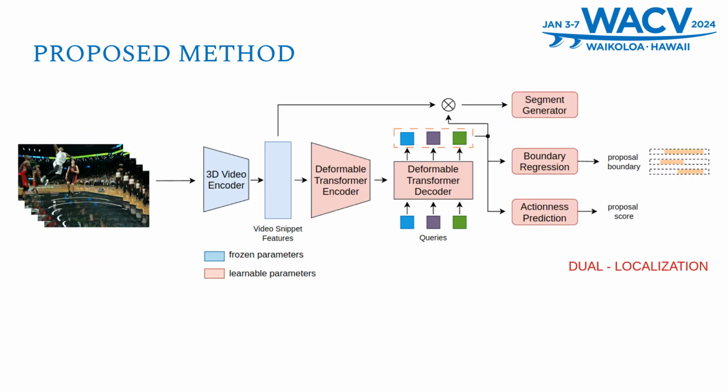In the dual localization module, we adopt the deformable transformer because it requires remarkably less time to train and, more importantly, achieves better performance at detecting small objects. This characteristic brings an advantage in coping with the vagueness in action boundaries and temporal redundancy in long, middle, and short action detection. You can see we have three heads output from the deformable transformer decoder. The first head is the boundary regression head, which predicts the normalized action start and end in the duration of an activity. The second one is the actionness prediction head.